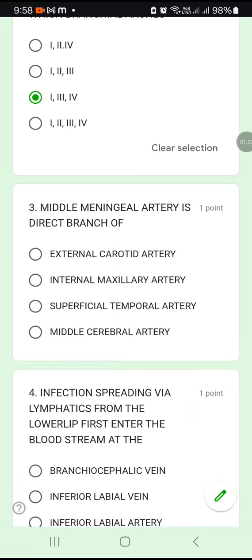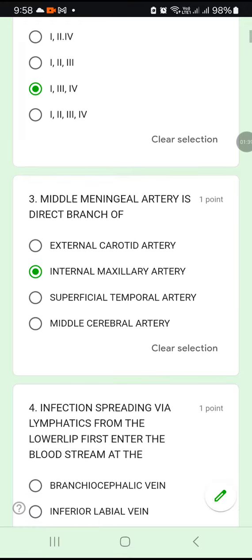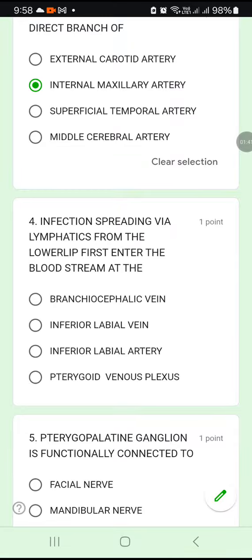Question number 3. Middle meningeal artery is a direct branch of which artery? External carotid artery or internal maxillary artery, superficial temporal artery or middle cerebral artery? The middle meningeal artery is a direct branch of internal maxillary artery. Option B. Question number 4.